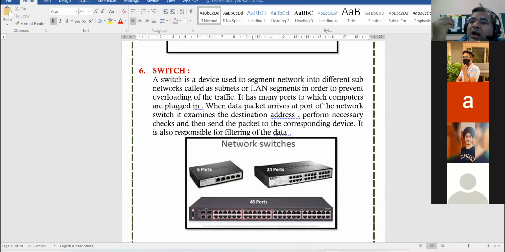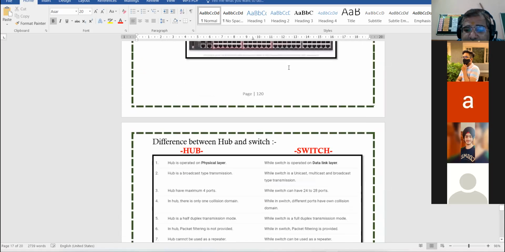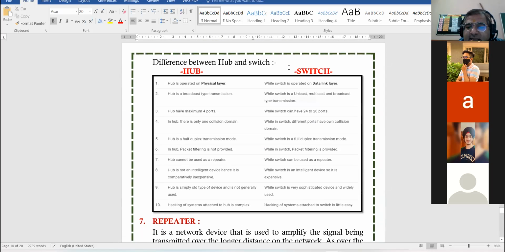Hub क्या करेगा? Hub मैसेज को ब्रॉडकास्ट कर देगा. वो सभी के पास जिसका होगा वो ले जाएगा. But switch intelligently checks the address and sends the data only to the concerned particular device or address. Okay. So these are the differences between hub and switch.